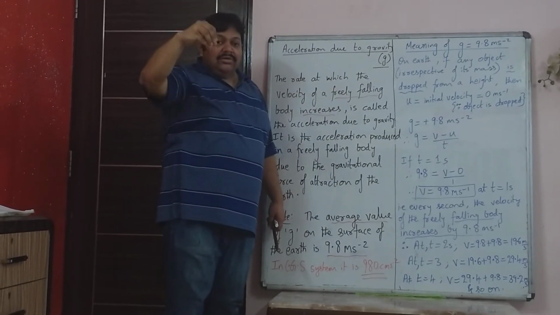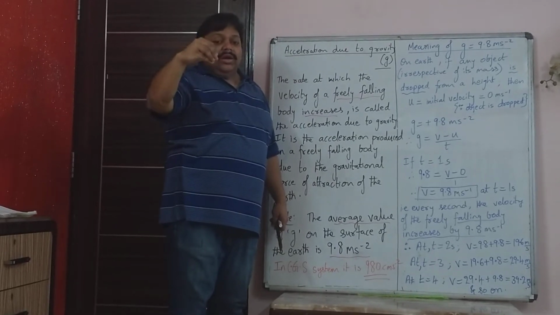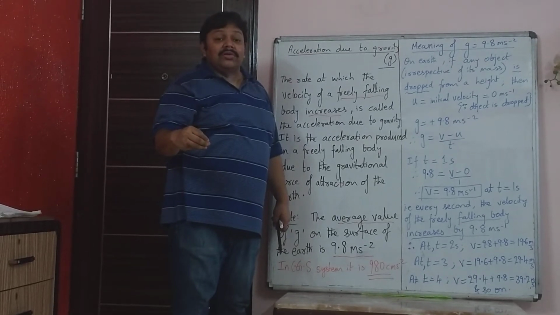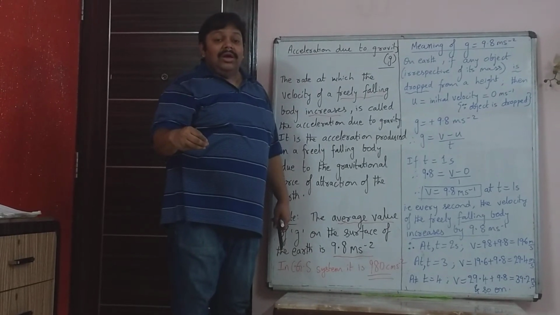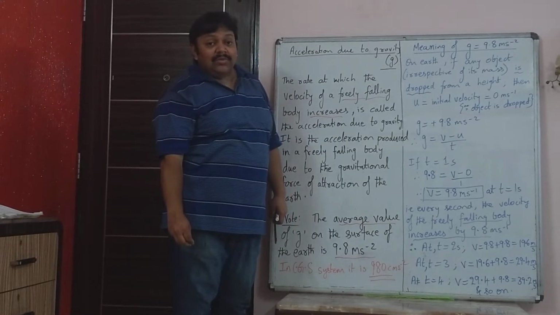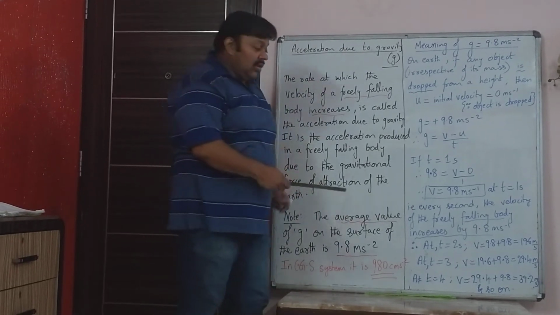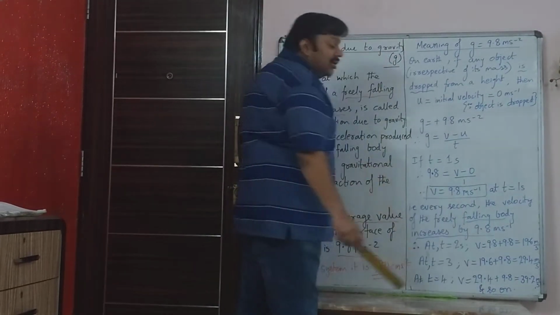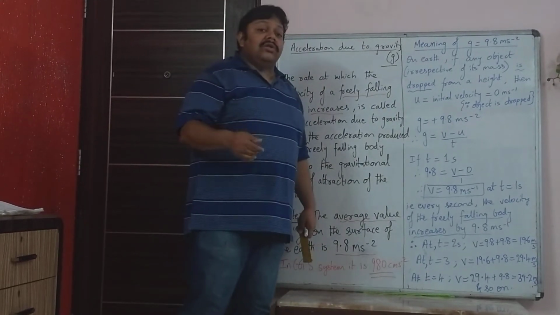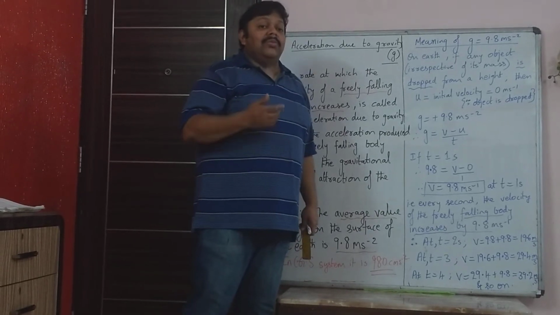At 1 second, the velocity will be 9.8 meter per second. At 2 seconds, it will become 19.6, that is 2 times 9.8. At 3 seconds, 29.4, that is 3 times 9.8. And so on. At 4 seconds, it becomes 39.2. So every second, the velocity of the object is increasing by 9.8 meter per second.